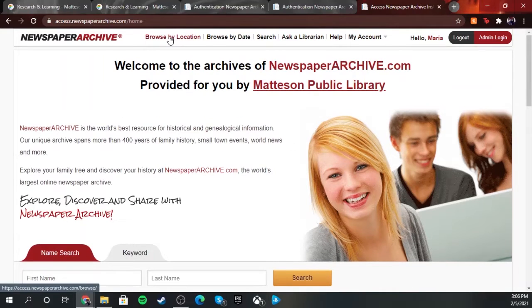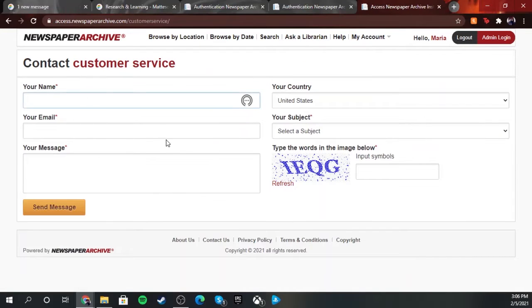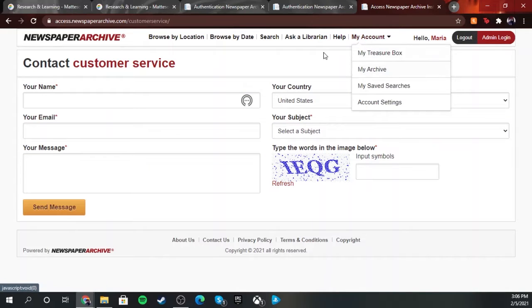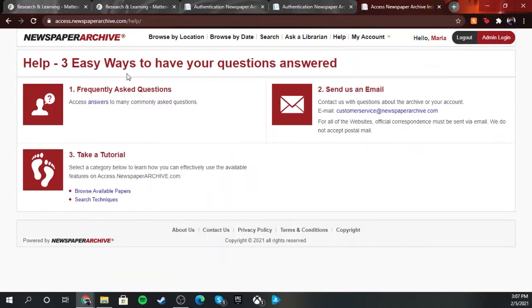So you have browse by location, you can browse by date, you can do a search, and you can ask a librarian too, so you can actually send a message to somebody to help you locate more information. Anything you do, like looking for clippings and stuff like that, or saved searches, you can actually put in your account. That's why they ask you to make an account, so you can save your searches for later. There's also a help section with frequently asked questions, you could take a tutorial and browse available papers, and search different types of searching techniques. If you have any questions about the services or run into, say, an error where maybe a picture is not popping up, you can definitely send that to their customer service too.